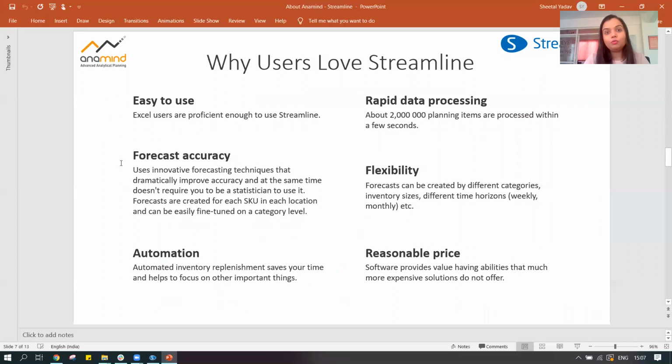Why do people love Streamline? It's very easy to use. It processes the data very quickly, unlike any other system. The forecast accuracy is quite amazing. The flexibility that the system provides in terms of weekly or monthly buckets is quite amazing. It helps us automate the process, and it's at a very cost effective price as well.